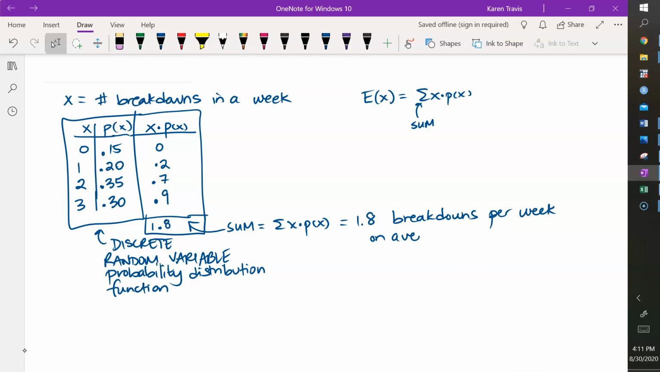So even though it's either breaking down or it's not, the X outcome is in whole numbers, thinking about this statistical experiment repeated over and over and over, we're averaging 1.8 breakdowns per week. So that statistical average is the meaning of our expected value of X.